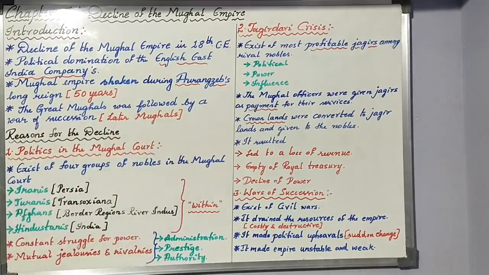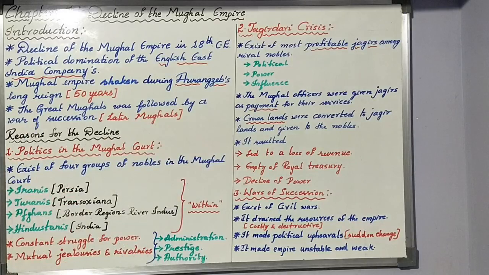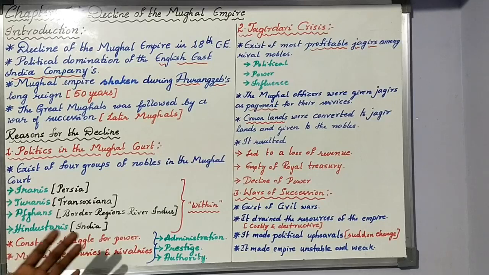I hope you know about the Mughal Empire. Last year you studied it in your class 7th. The Mughal Empire was founded by Babur. Then after Babur we have Humayun. Then after Humayun we have Akbar, one of the great personalities. And after Akbar there are many personalities like Jahangir, Shah Jahan and Aurangzeb. Like this, the Mughal rule was established and it went on.